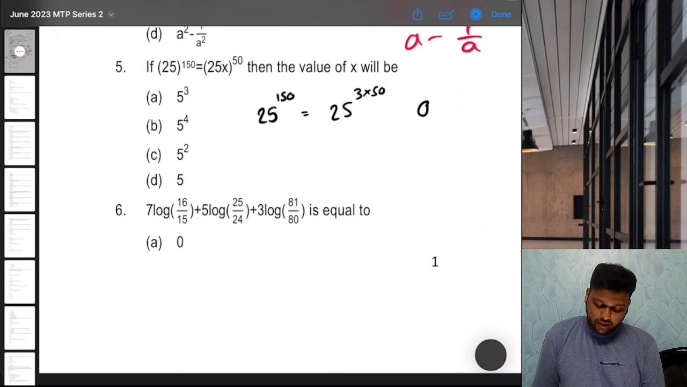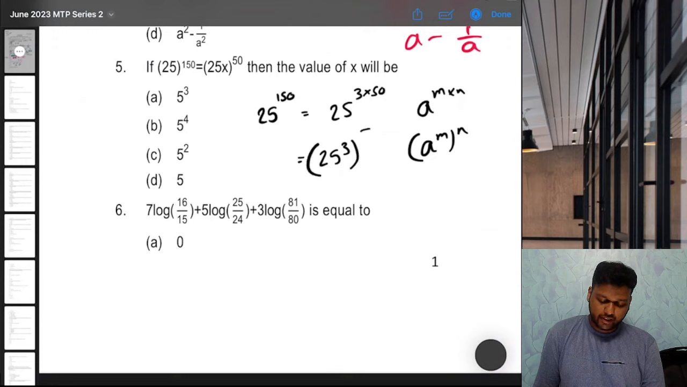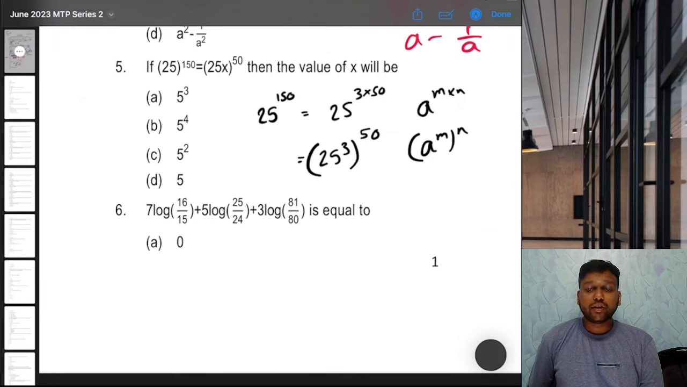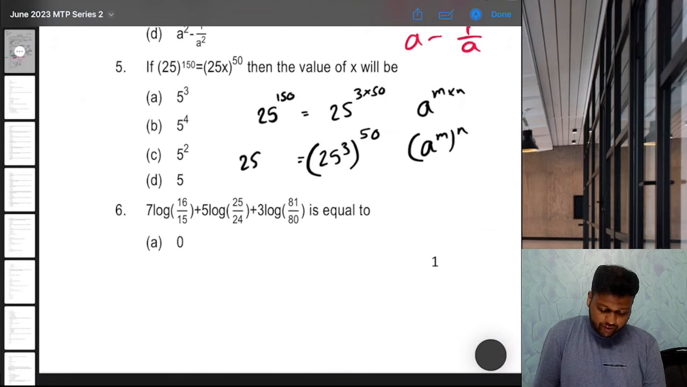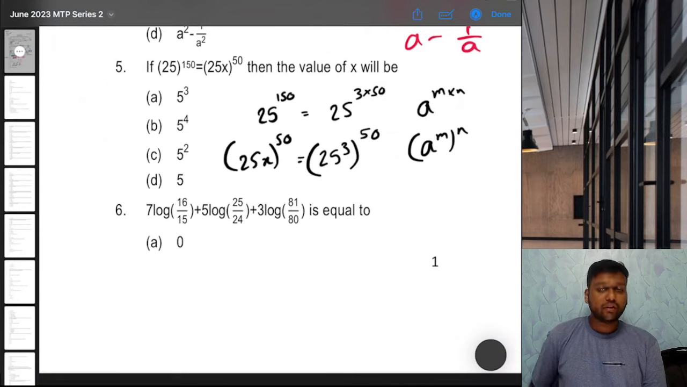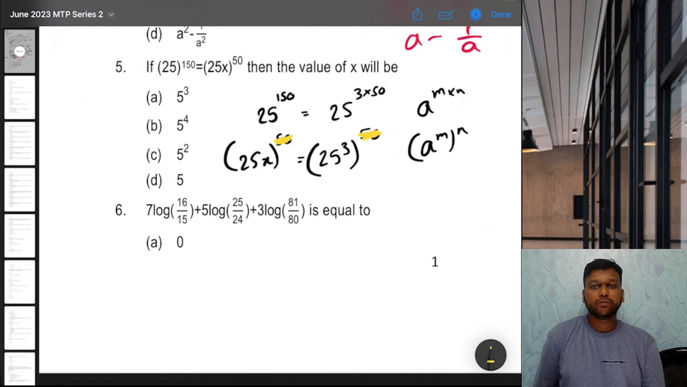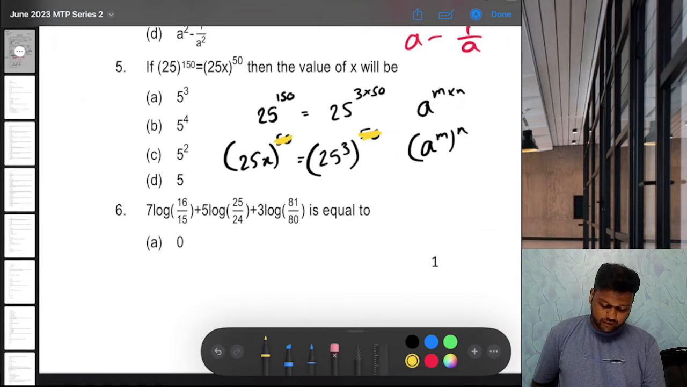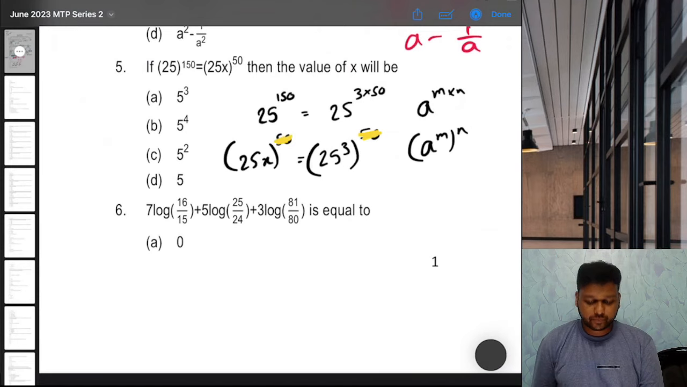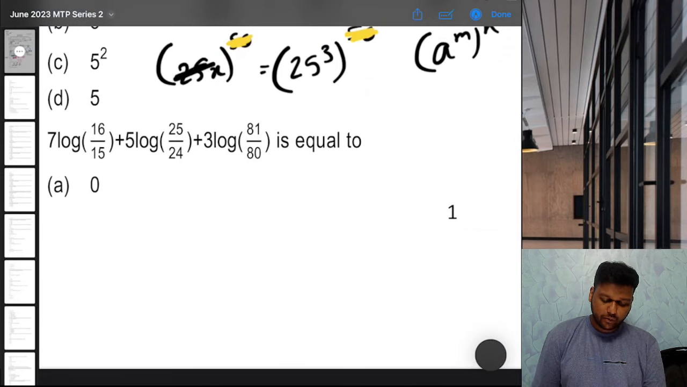And we know that a raised to m into n is nothing but a raised to m, bracket raised to n, right? So can I write it as 25 raised to 3, bracket raised to 50? Correct. And on the right hand side we have 25x raised to 50. Now if the power is the same, that means we can just cancel out the power. That means 25x is equal to 25 raised to 3. Right? So let's cancel 25 from here. So we'll have 25 square. So x is 25 square.